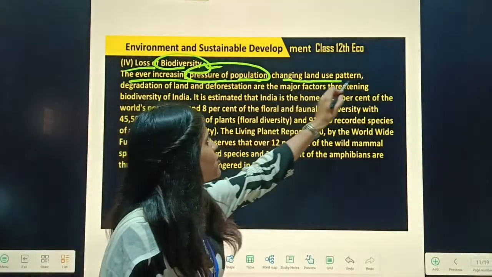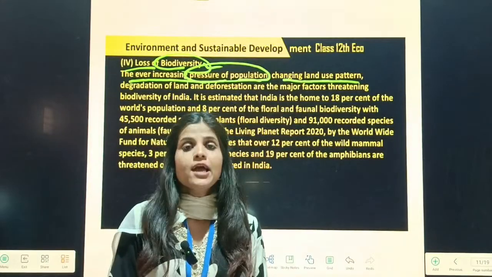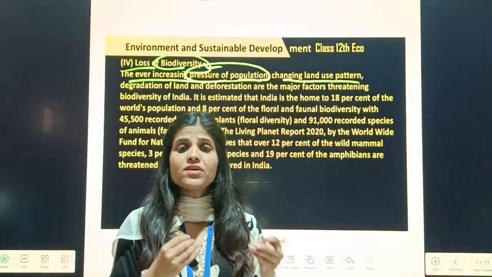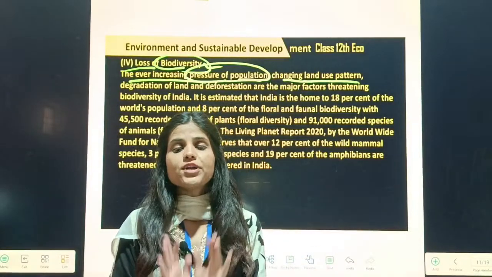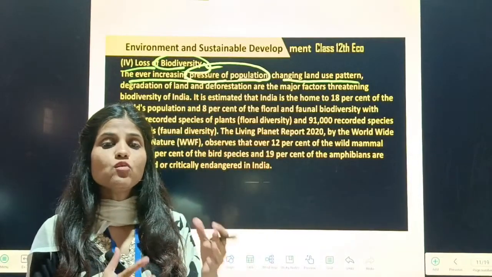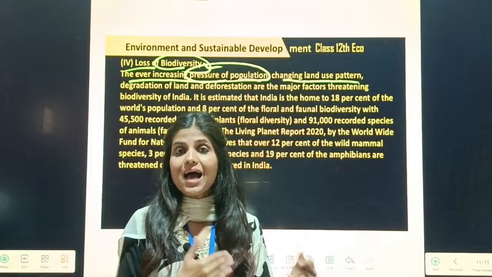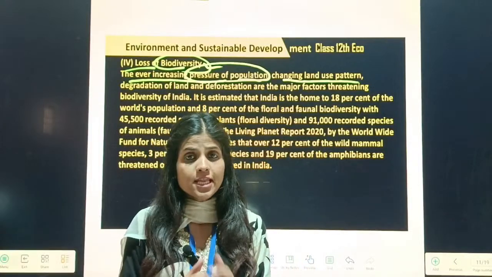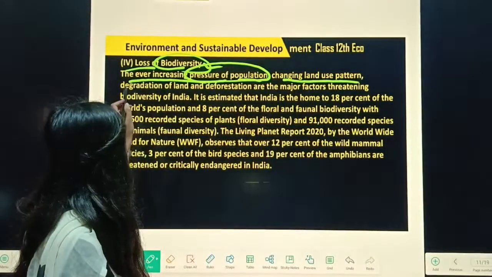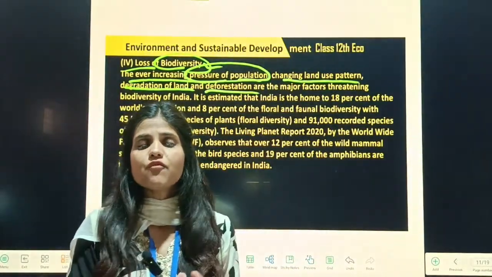And there is a changing land using pattern, the pattern of using the land, which is not a good way. Farming activities are there, and they use insecticides and pesticides without even thinking about the land. So the fertility of soil is not in a good way, because they are losing the fertility and health of the soil, because people are using that land in an inappropriate way, or the management system is also not good. So degradation of land is there, and deforestation is there, cutting down the trees, that is known as deforestation.